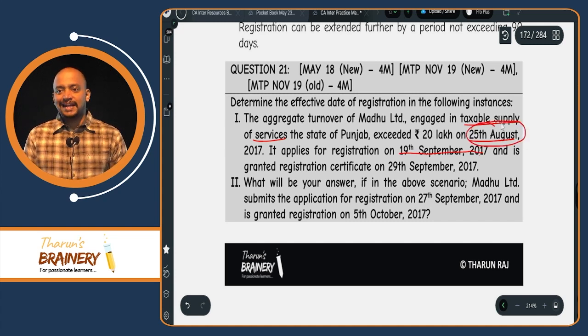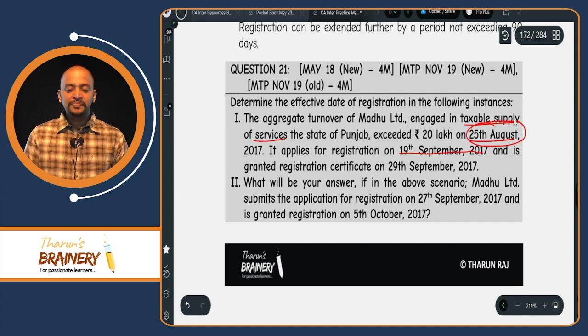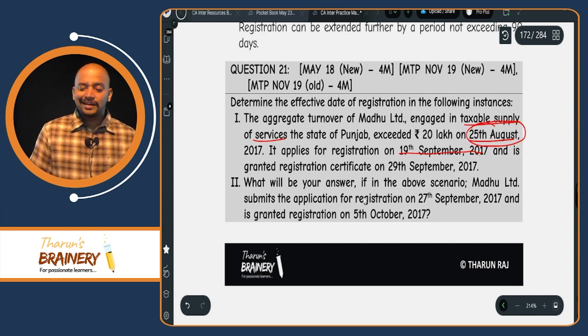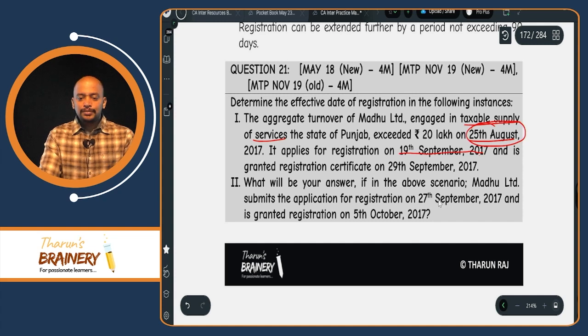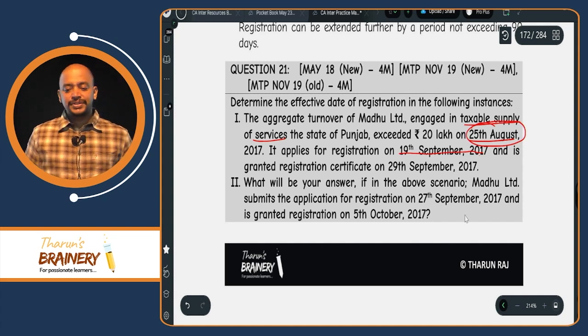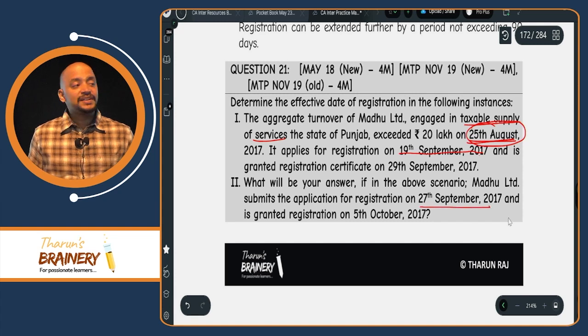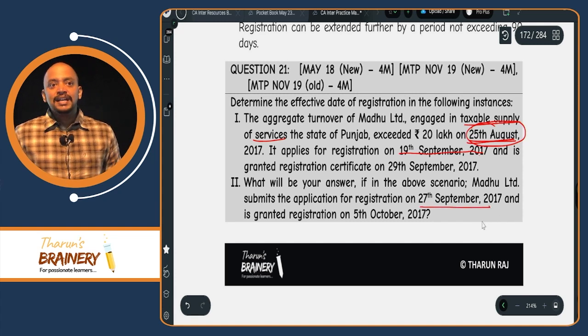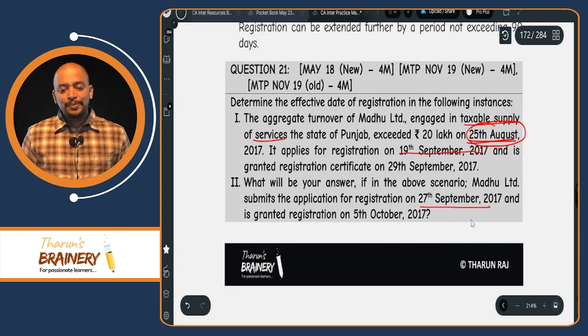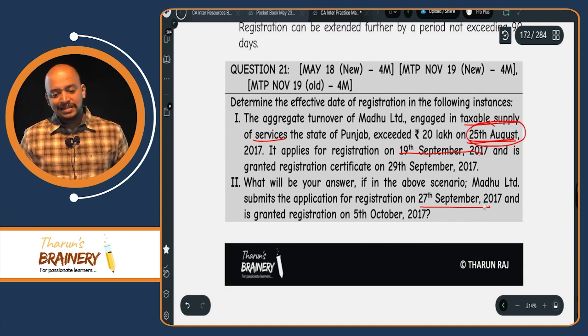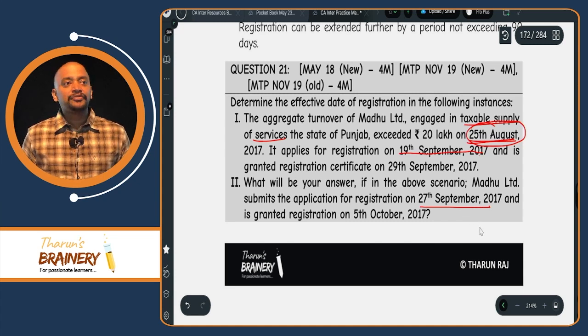25th August will be taken as the effective date of registration. Then, what will be your answer if in the above scenario, Madhu Limited submits the application for registration on 27th September 2017? So they are liable to get registered on 25th August, but they make the application on 27th September. Is it within 30 days or beyond 30 days? Beyond 30 days.